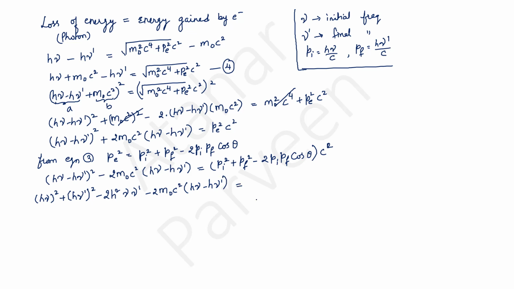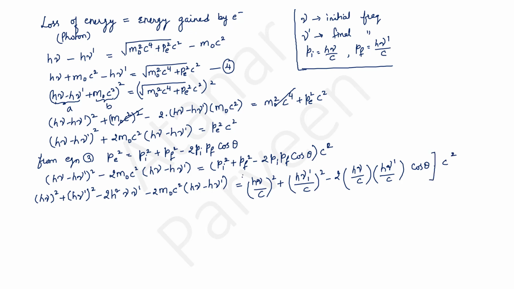This will be equal to, in place of Pi, h nu by c whole square, plus in place of Pf, h nu dash by c whole square, minus 2 times h nu by c into h nu dash by c into cos theta, all into c square. So this c square will cancel all the c squares from the denominator, isn't it?